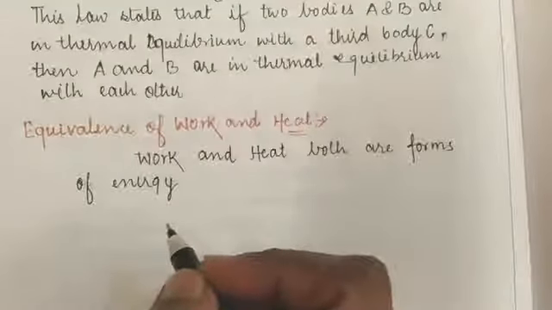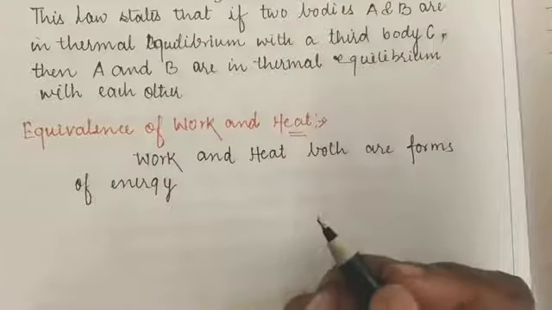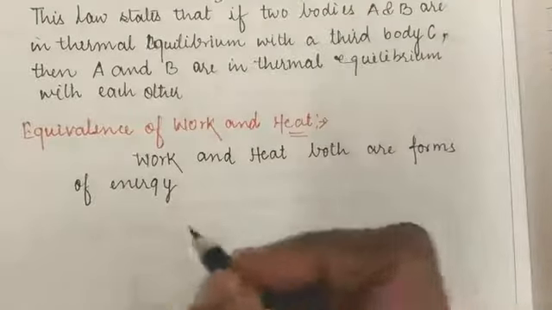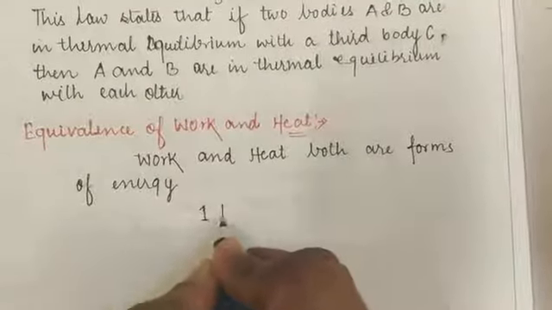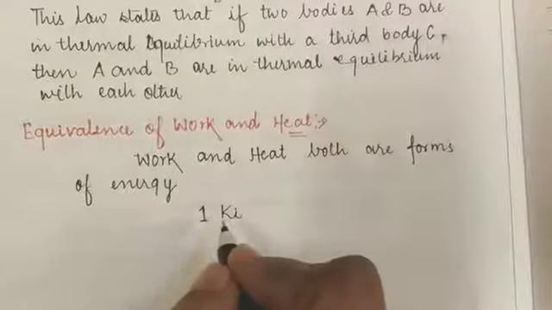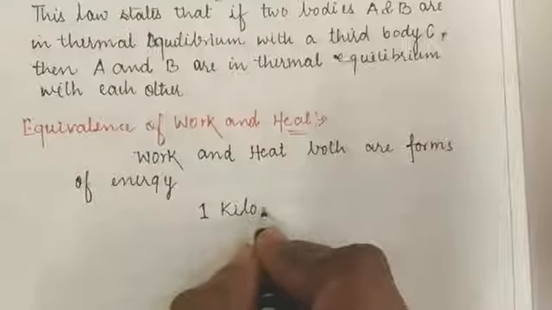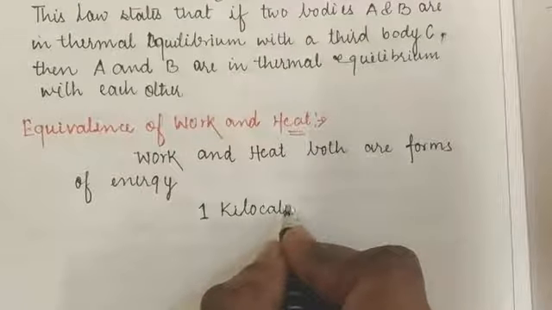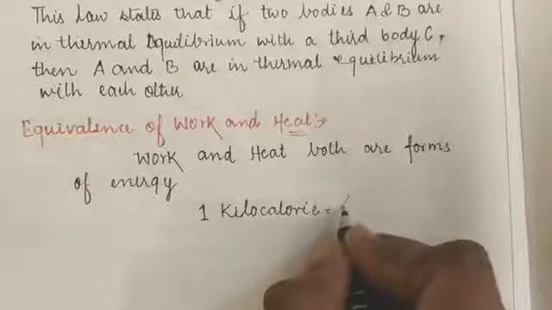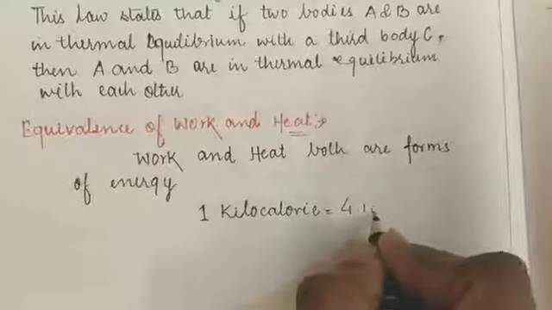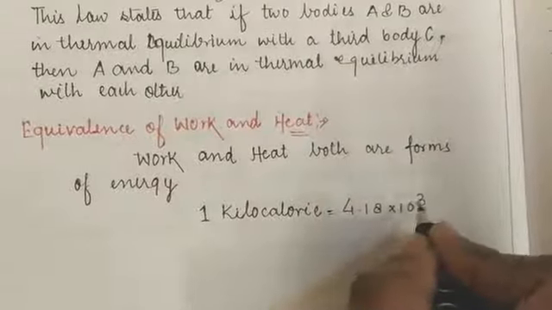So how can we establish a relationship between work and heat energy? Students, as we know, heat energy is measured in calories, so the bigger unit will be the kilocalorie. So 1 kilocalorie of heat energy is equal to 4.18 into 10 to the power 3 joule.